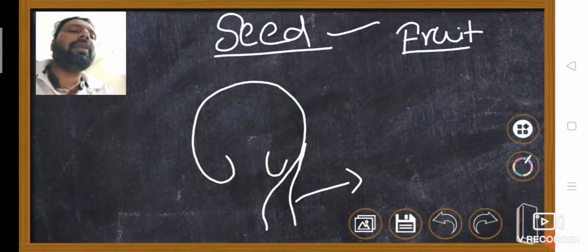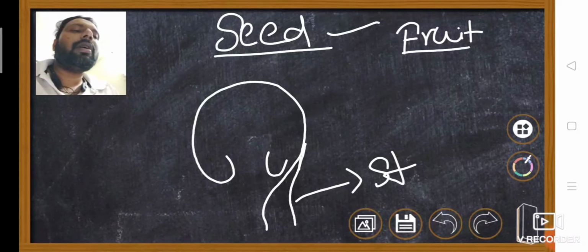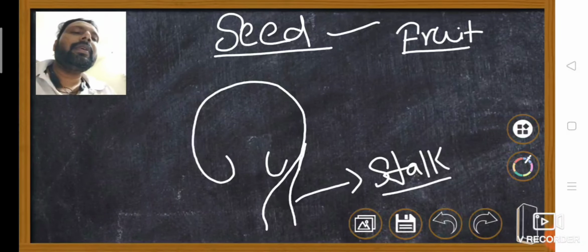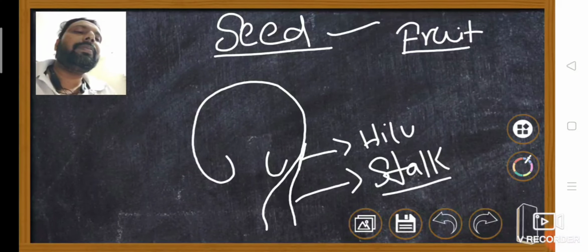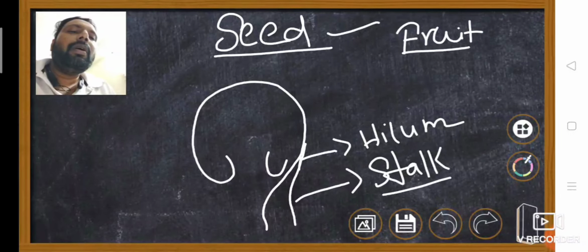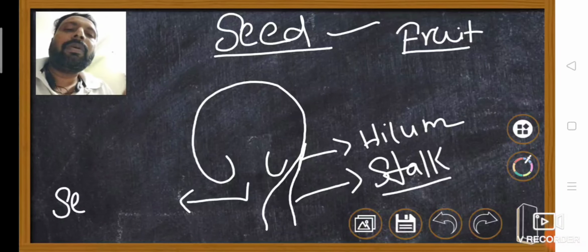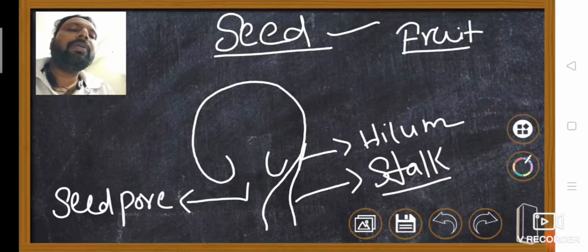After fertilization, the funiculus developed into the stalk of the seed. The scar of the ovule is called hilum. The micropyle developed into the seed pore.